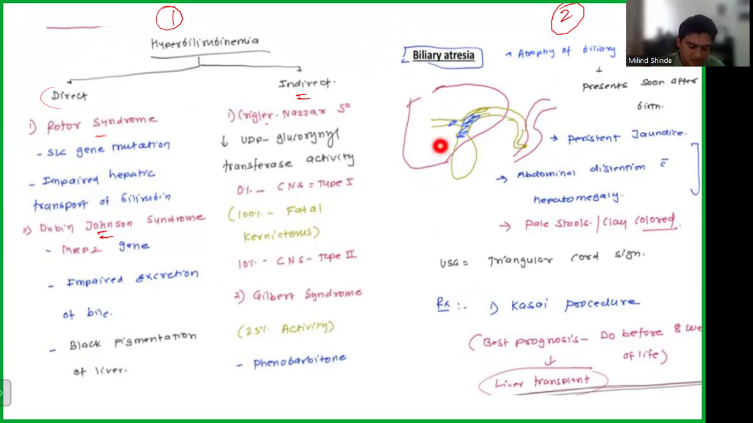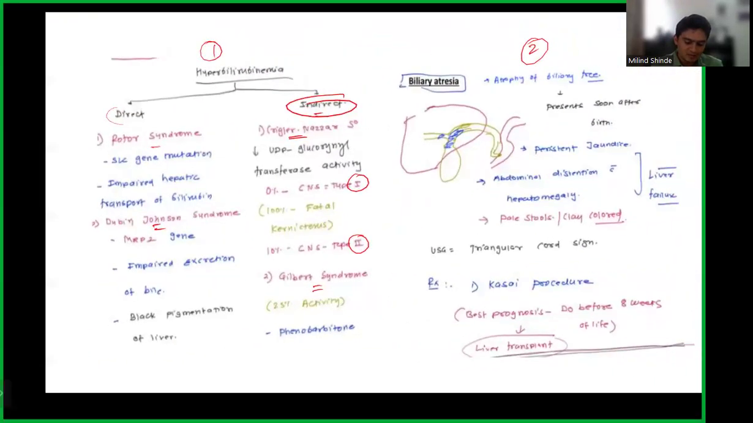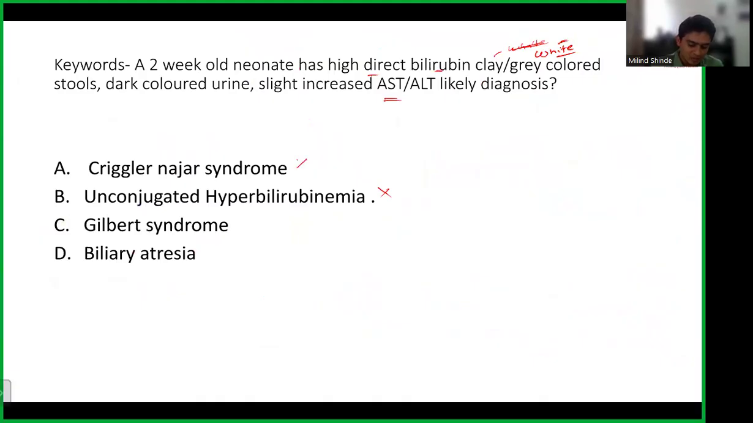So the options are Crigler-Najjar syndrome type 1 and type 2 and Gilbert syndrome. Crigler-Najjar syndrome and Gilbert syndrome are actually types of indirect hyperbilirubinemia. So even if I know only this slide, from this information I can rule out Crigler-Najjar and Gilbert syndrome, because these are the types of indirect bilirubinemia. My question asked direct. So by the ruling out method, I can reach the answer of biliary atresia, even if I don't know what biliary atresia is.